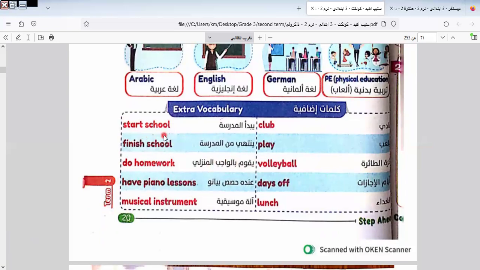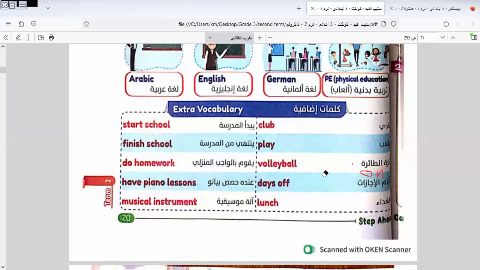Here we have start school, club. Finish school means when the day has ended, I say school finished. Play, do homework, volleyball, have piano lessons, day off. Day off means there isn't a school day, it means vacation. It means we don't work on this day. This is called vacation.